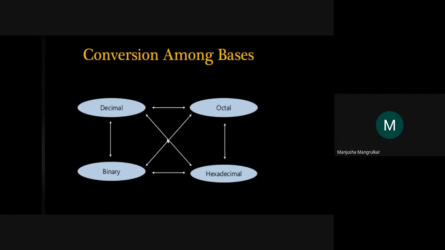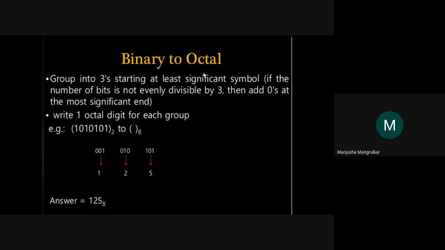Then the second concept is how we convert this number into another number, and vice versa. So our first aim is to understand what the numbers are, and then second, how we will convert one number system into another number system. Now this is binary to octal. We all know that binary is only 0 and 1, and octal is only 0 to 7. So group into 3 starting at the least significant symbol.